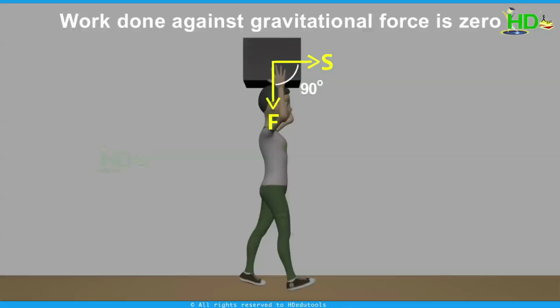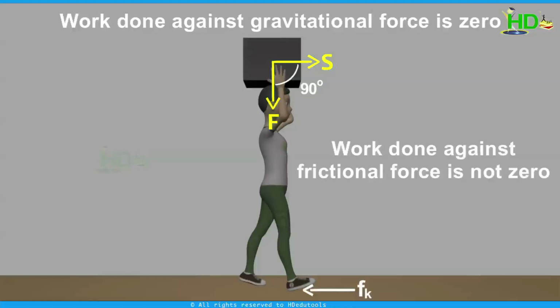But he is doing the work against the frictional force, and he is spending some energy to maintain the position of that body. That we discuss later. In this case, the important thing we have to observe is work done by which force, or work done against which force. This is very important while discussing work done.